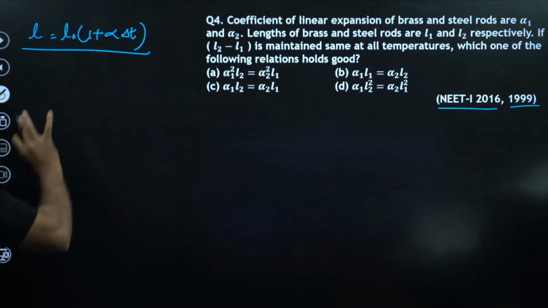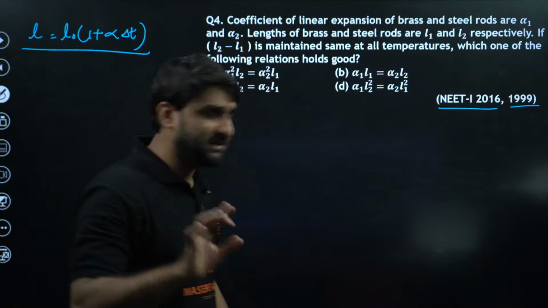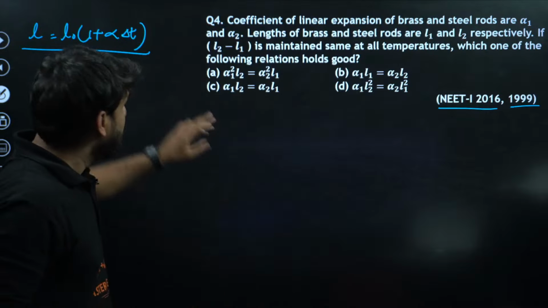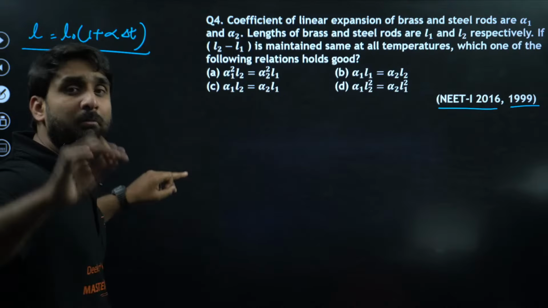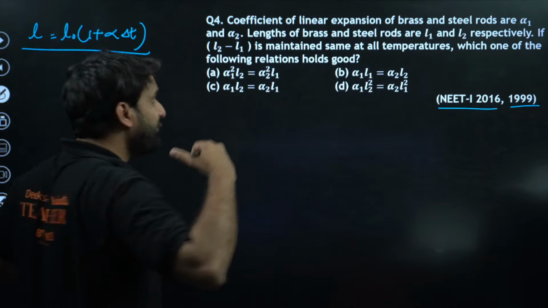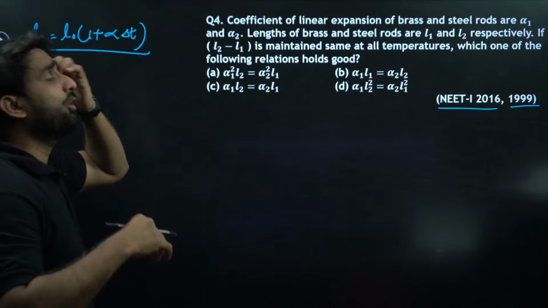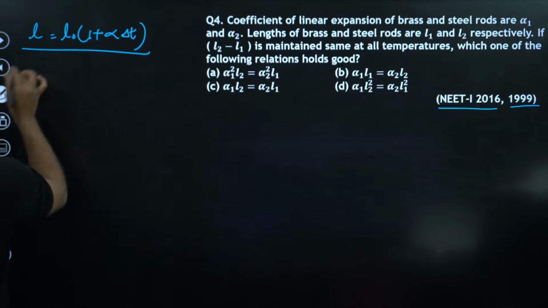So L is equal to L naught times (1 plus alpha delta T). This is the formula of linear expansion. Now apply this formula on both rods. So let's apply this formula on the first rod.